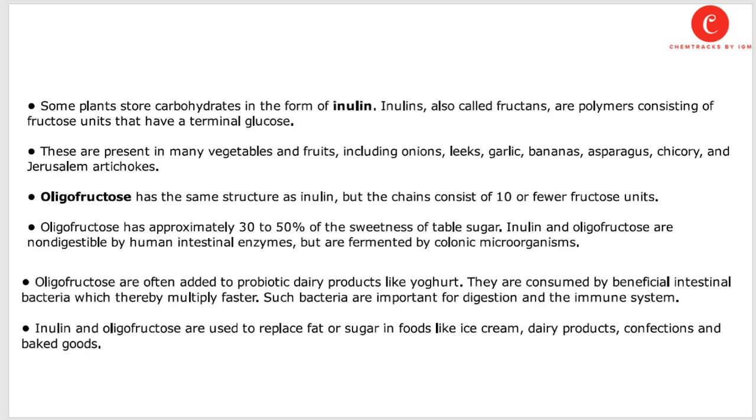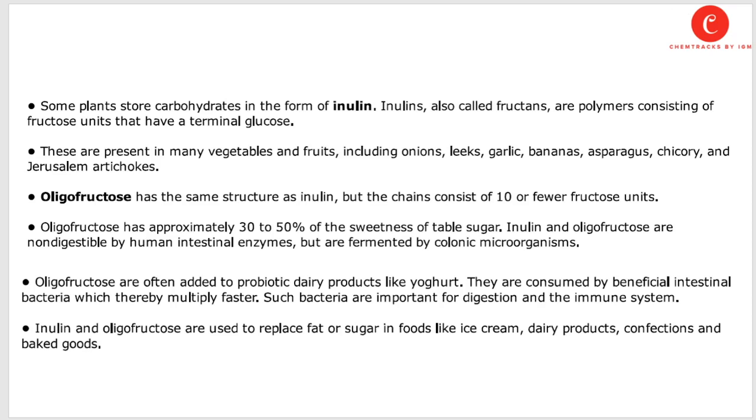Oligofructose is another compound. It has the same structure as inulin, but the chain consists of 10 or fewer fructose units. Oligofructose has approximately 10 to 50% of the sweetness of the table sugar. Inulin and oligofructose are non-digestible by human intestinal enzymes but are fermented by colonic microorganisms.